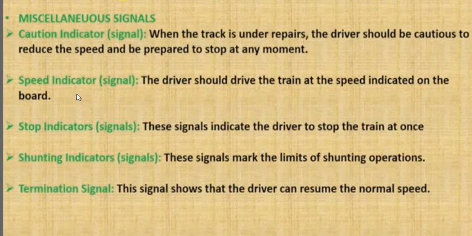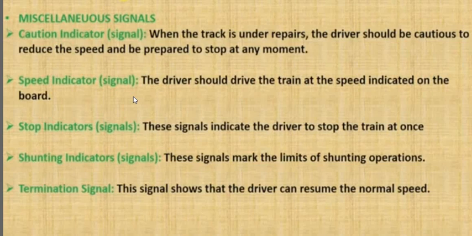Next is the speed indicator. This is the same as the speed limit on the roadway. The driver should drive the train at the speed indicated on the board. Suppose there is a valley or some work going on, so the speed indicator is usually provided. It indicates the speed limit, for example 50 to 60 kmph.